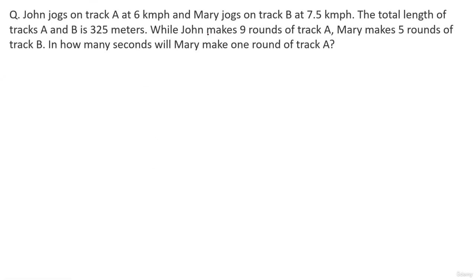Okay, so John makes 9 rounds of track A, Mary makes 5 rounds of track B. Okay, same time में हो रहा है, right? मतलब time taken for John to make 9 rounds is same as time taken for Mary to make 5 rounds, right? Okay, अब हम लोग क्या करते हैं? We assume the track length for John and Mary to be J and M respectively. Okay, दोनों का speed दिया है हमें. If the speed of John is 6 kilometers per hour, okay, the track length is J kilometers. What is the time taken to complete one track length?